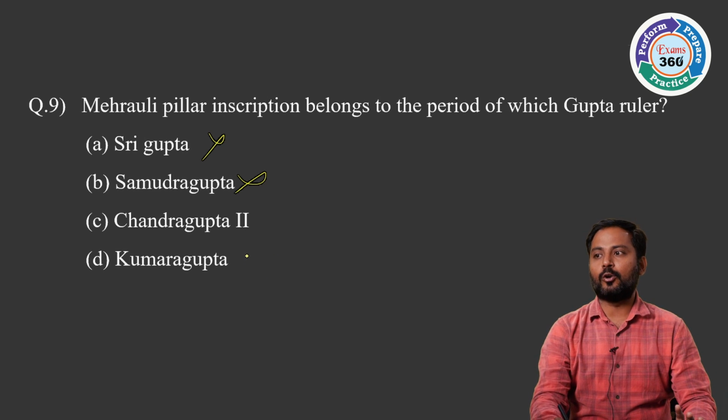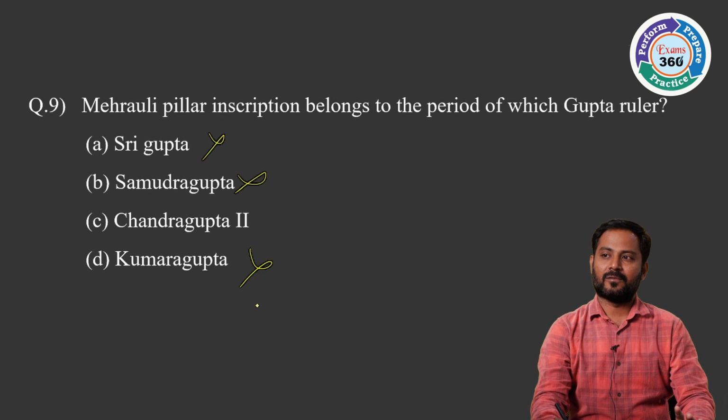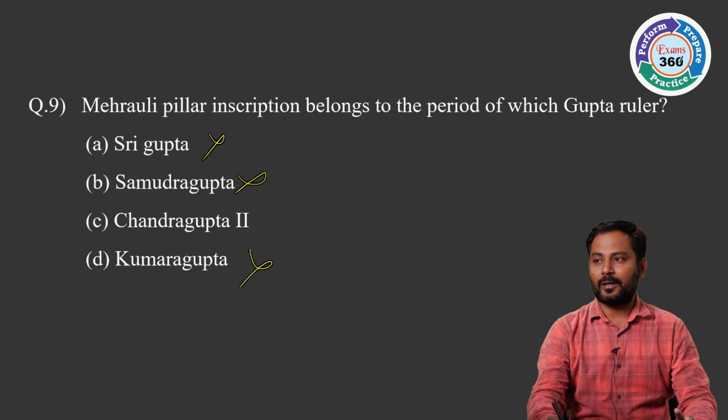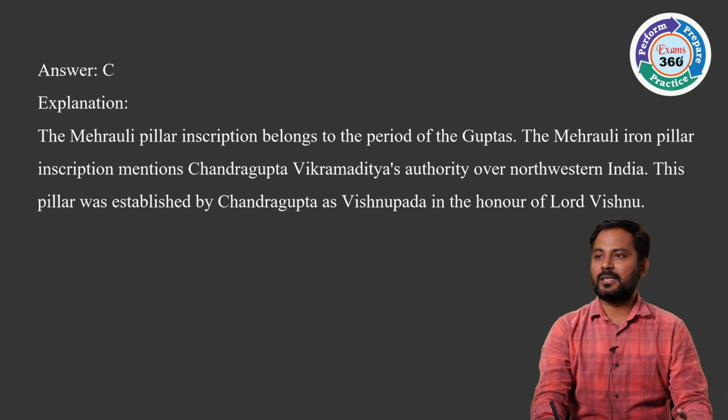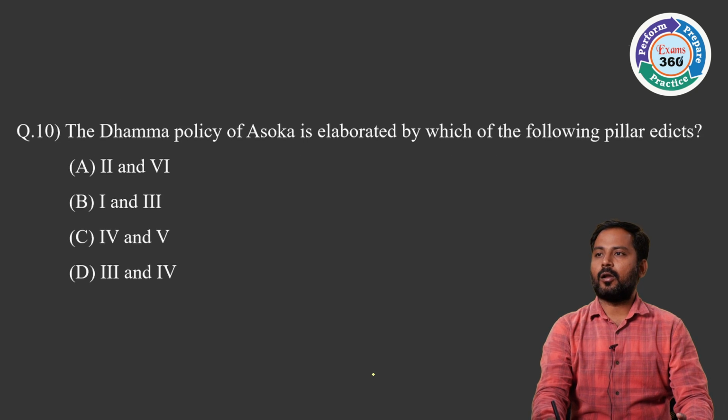And D is Kumaragupta. Kumaragupta is related to Nalanda University. So you can also eliminate Kumaragupta. Finally, C, Chandragupta II established that Mehrauli pillar inscription. C is our answer. The Mehrauli iron pillar inscription mentions Chandragupta Vikramaditya's authority over northwestern India. This pillar was established by Chandragupta as Vishnupada in honor of Lord Vishnu.